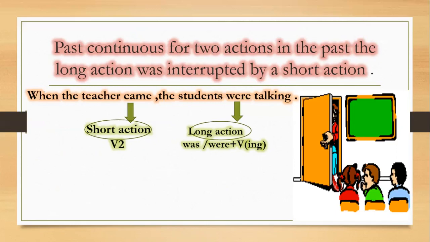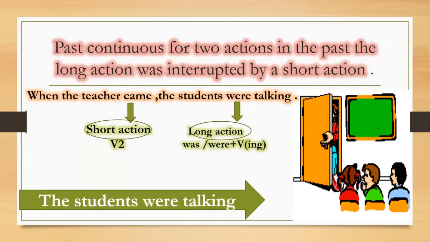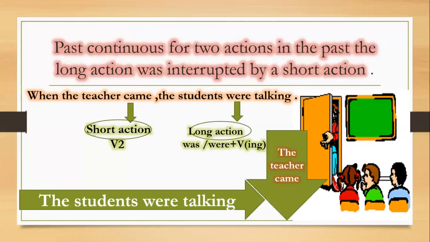So when can be used at the beginning of your sentence or in the middle of your sentence. Here we have a long action. The students were talking. This is the long action. This is why we use past continuous. What interrupted this long action? Look, it was interrupted by the teacher came. So when the teacher came, here we have the short action, verb to. The students were talking. Okay, so if we have two actions, the long action was in the past continuous, interrupted by a short action, which is the simple past.